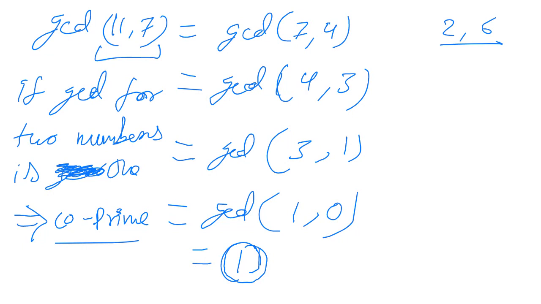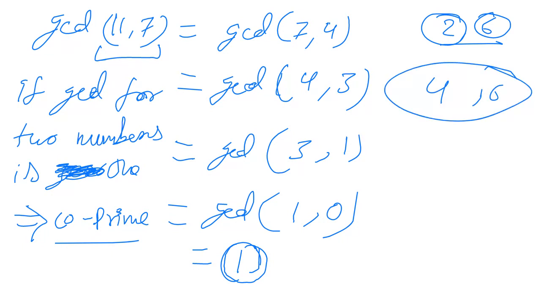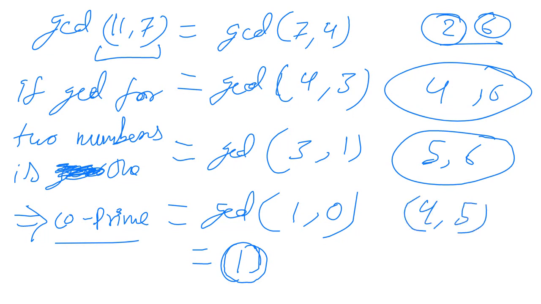Like 2 and 6 are not co-primes, they have a common divisor. 6 can be divided by 2. 4 and 6 have common divisor 2, so they are not co-primes. But yes, 5 and 6 are co-primes. No other number can divide both 5 and 6. So 5 and 6 are co-primes.